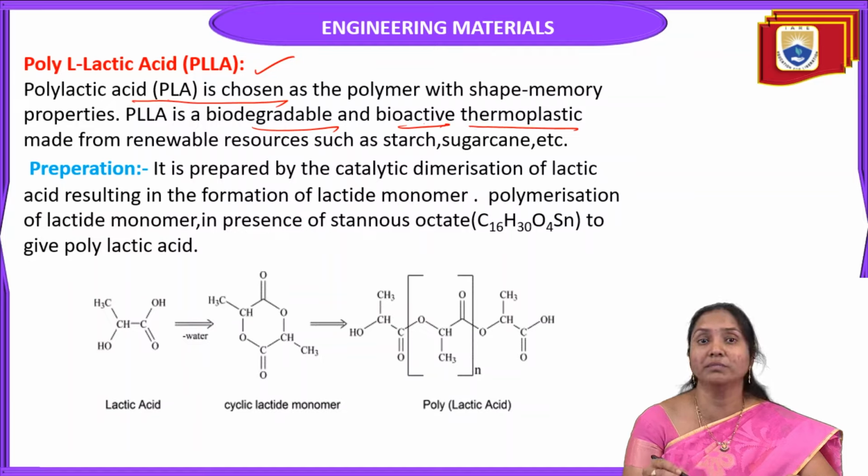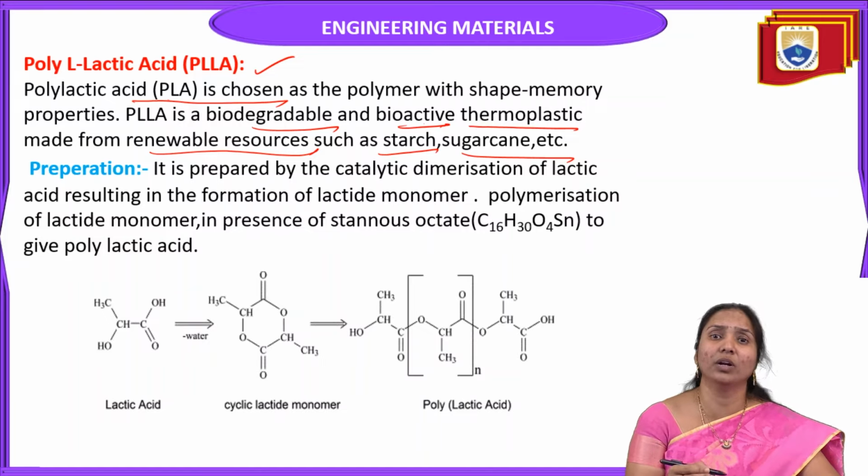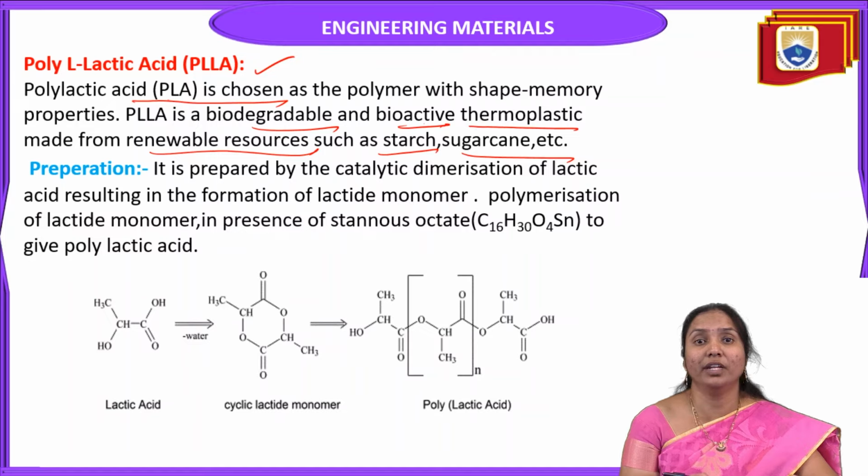This polymer is made from renewable resources such as starch, sugarcane, etc. It has shape memory properties: during cold conditions it can be deformed, and when we heat it, it returns to, that means remembers, its original shape.